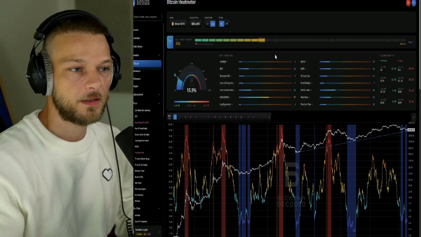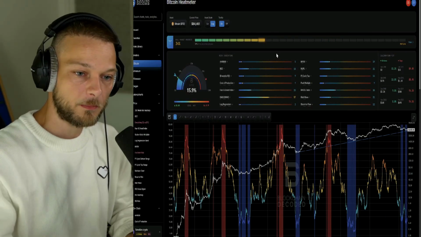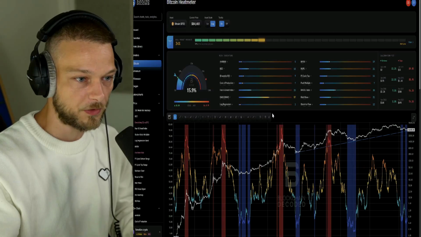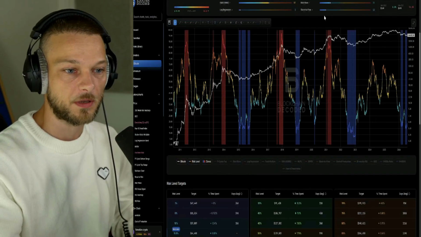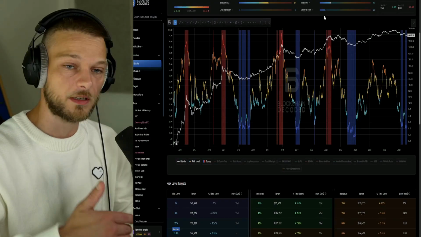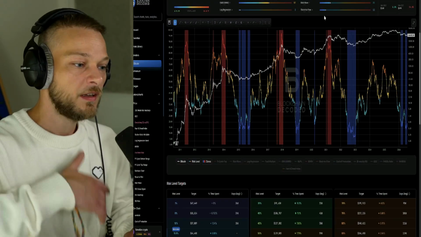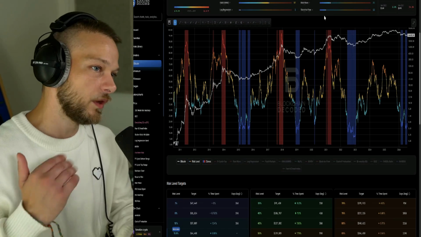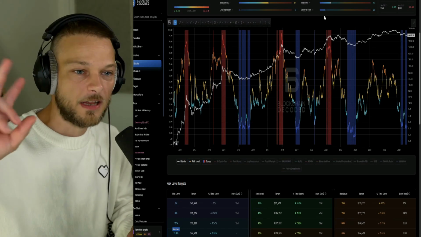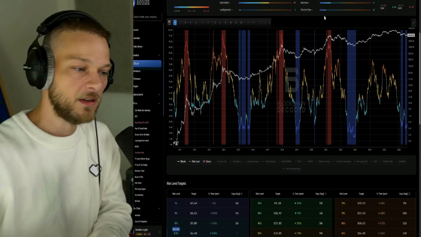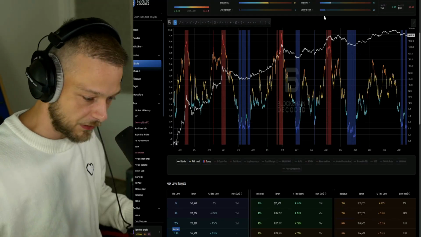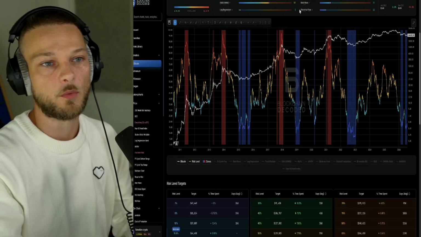So I'm working on a crypto analysis platform, and this is called Blockchain Decoded. And very simple, what you can do right here is you can find charts for crypto, and you can analyze the market in a very unique way with indicators that have a little bit of a kind of answer to everything. However, that's not really important. It applies to every project that you may be working on.